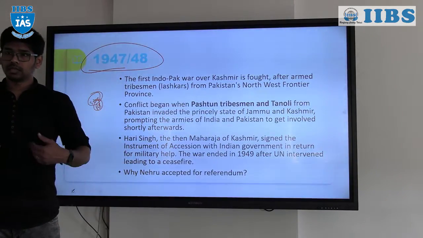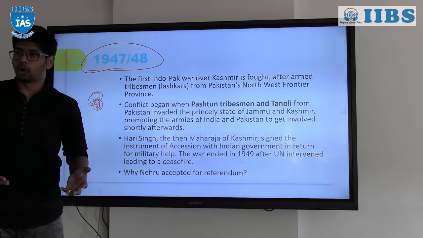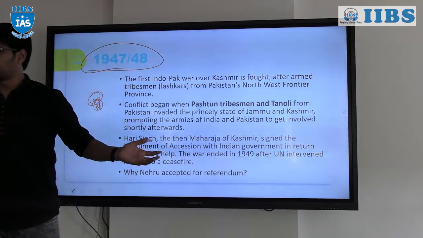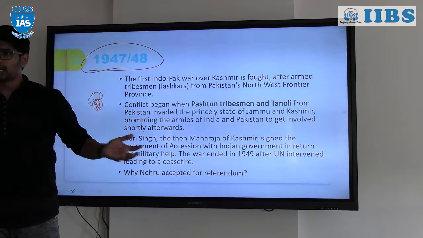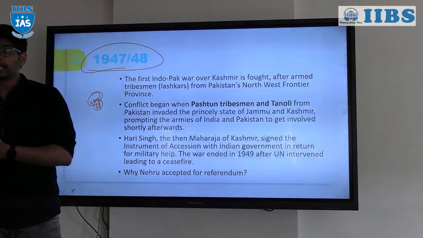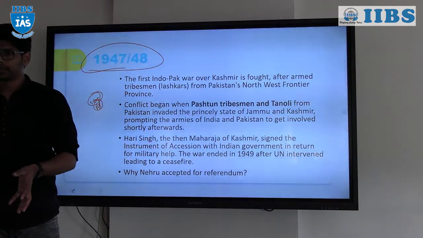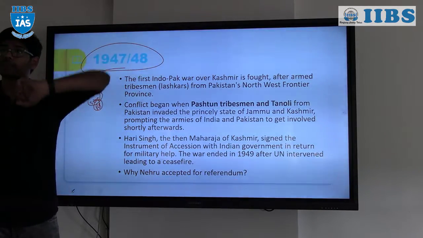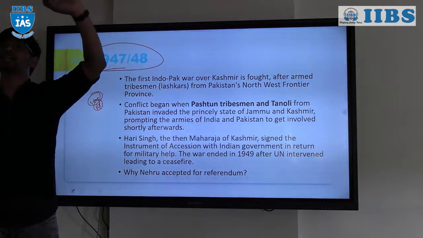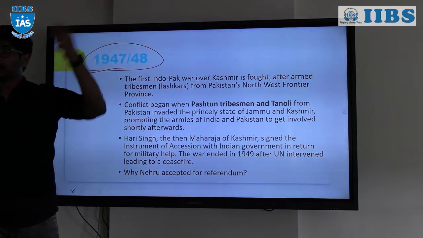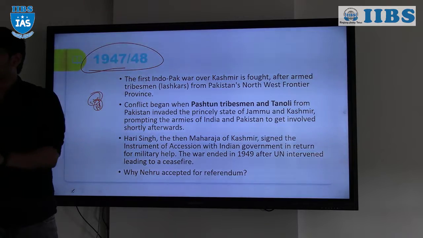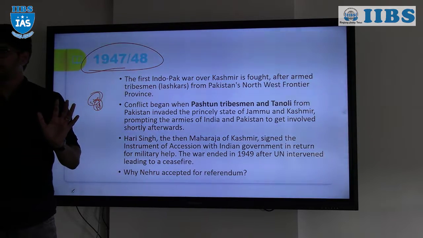That means, without a child being born, the husband died or the wife died and the king doesn't want to marry anyone. Under that, they do not have a legal heir who will inherit the empire or the kingdom, right? So under those circumstances, you have to take permission from the East India Company. The East India Company has to approve the adopted son. Under what condition? The conditions are not clear, right?